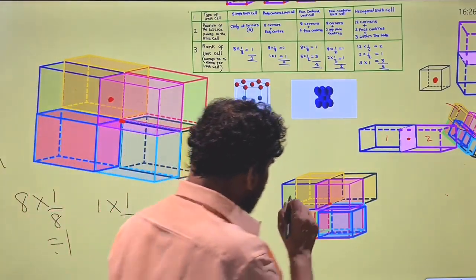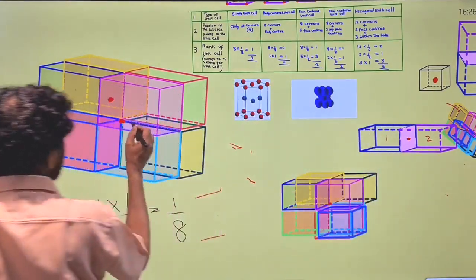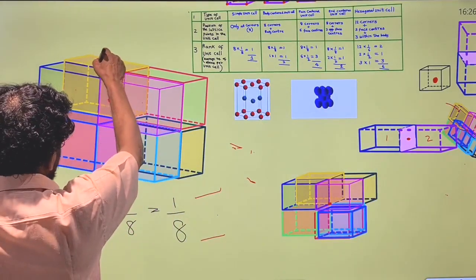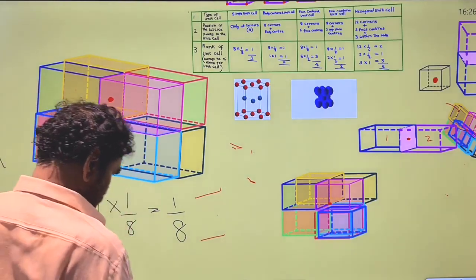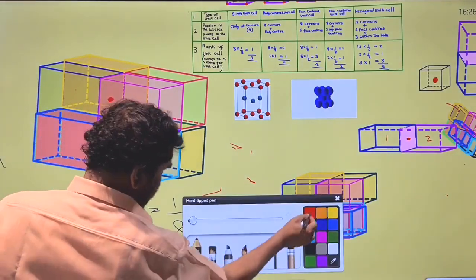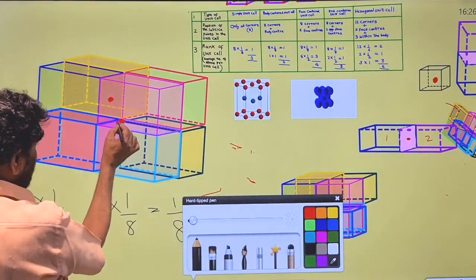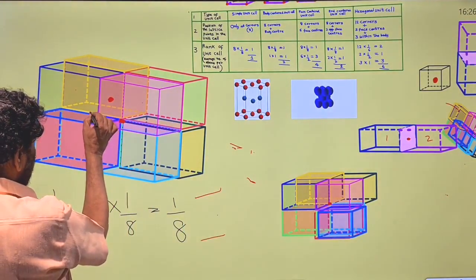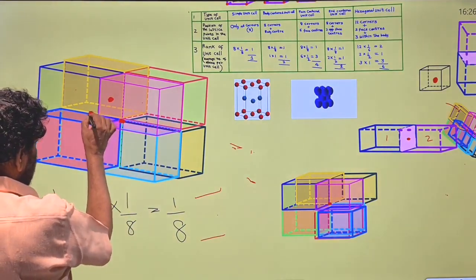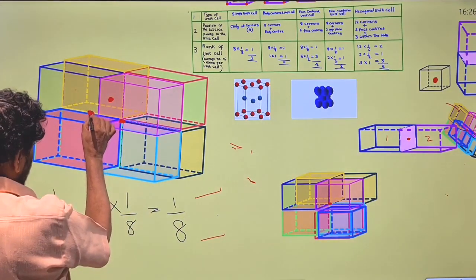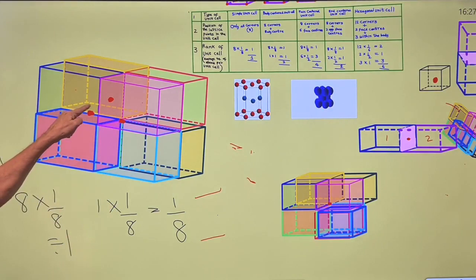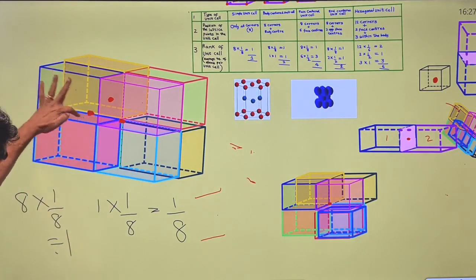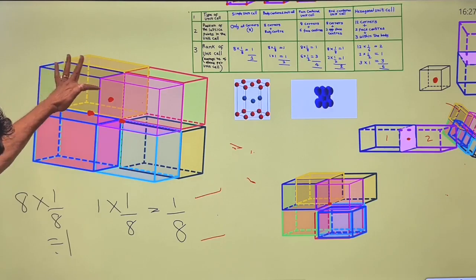Suppose something is present at the edge center. If the lattice point is present at the edge center, the edge is common for the ground level and the first level.